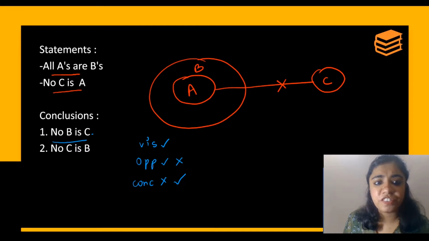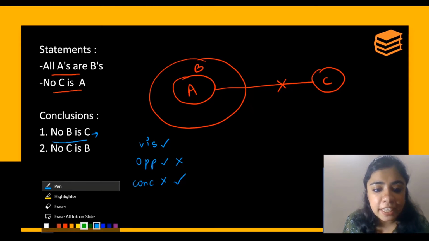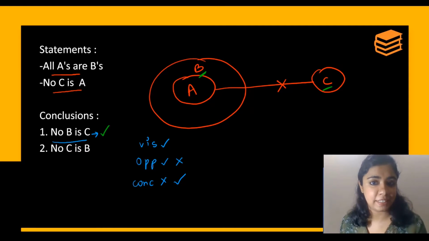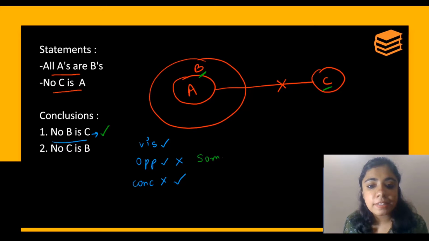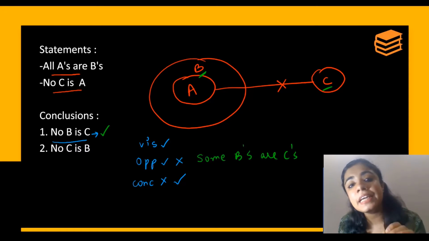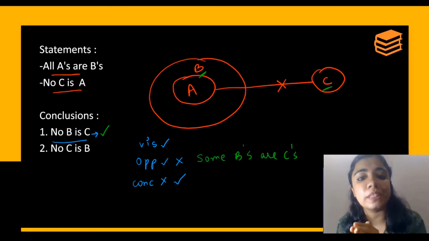So, check your first conclusion. No B is C. First you will check, is it visible in your diagram? Yes, it is visible in the diagram. Now you will try to prove the opposite of this. The opposite will be some B's are C's. Can you make a single diagram where some B's are C's is possible?